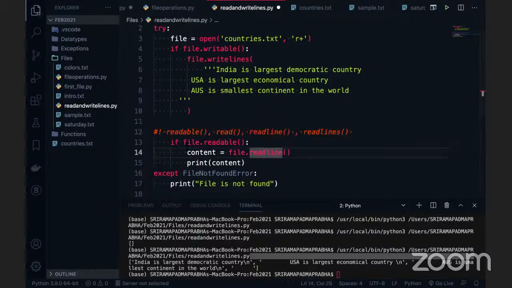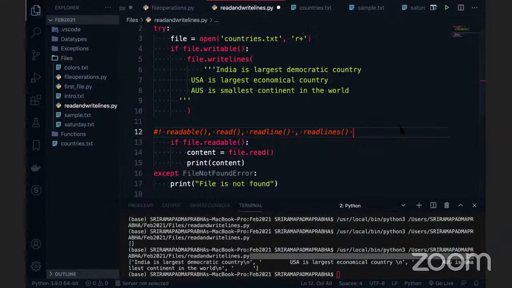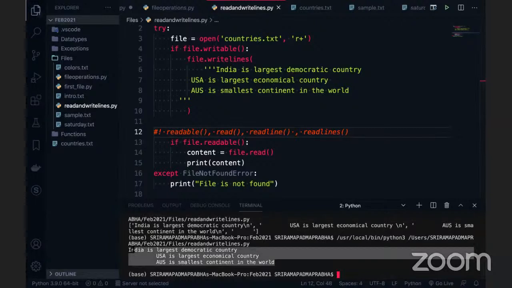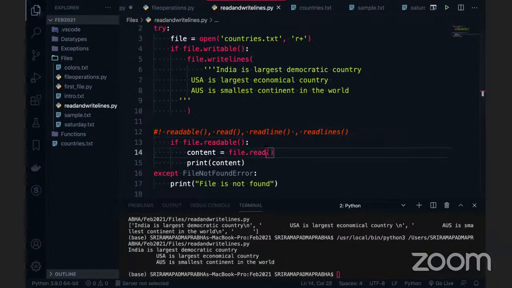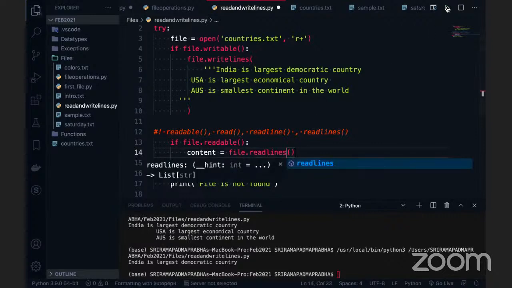If file dot readable, then you can use the read function. Read means it will read the whole data. Let me execute this code for you. You can see the whole data is given as string data. Whatever you entered, the same data we can see with read. When I use readline, it will give the first line of the data. When I use readlines, it will give all the data in list format.